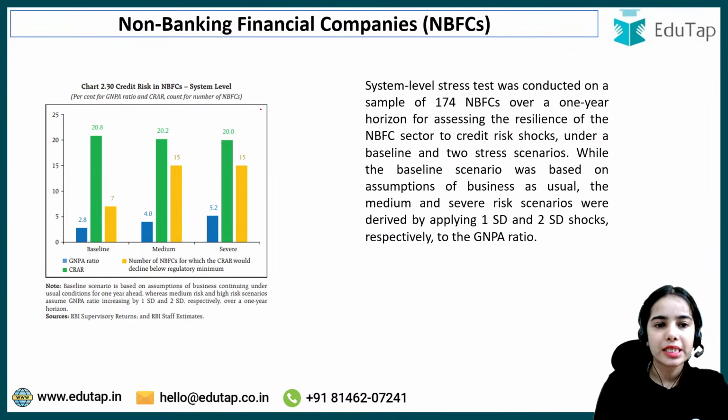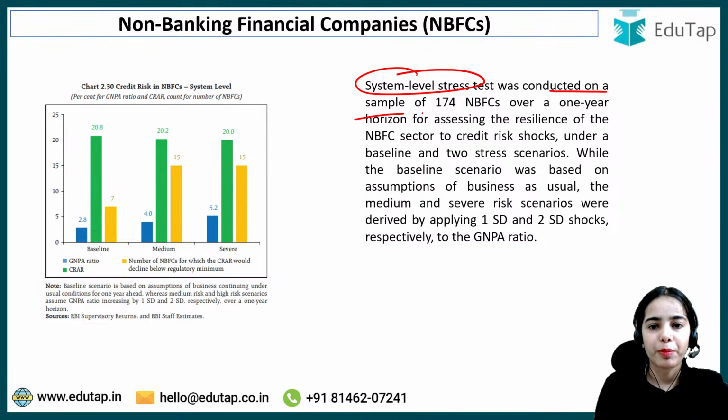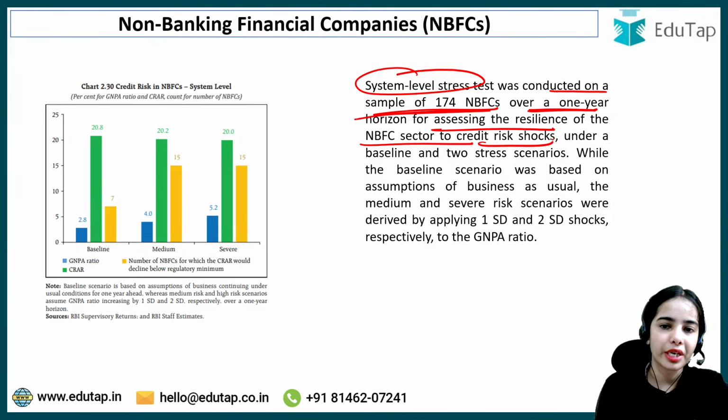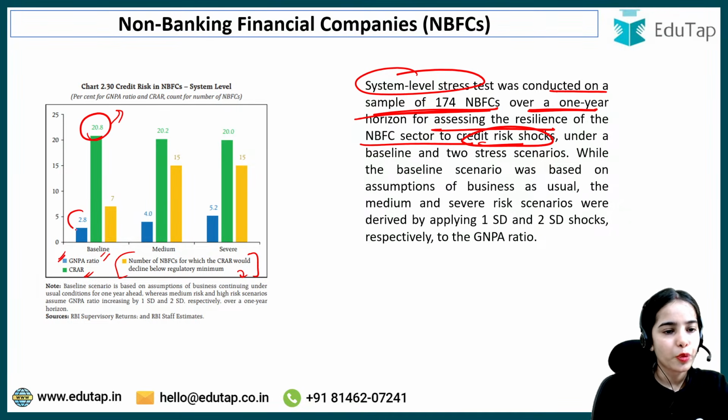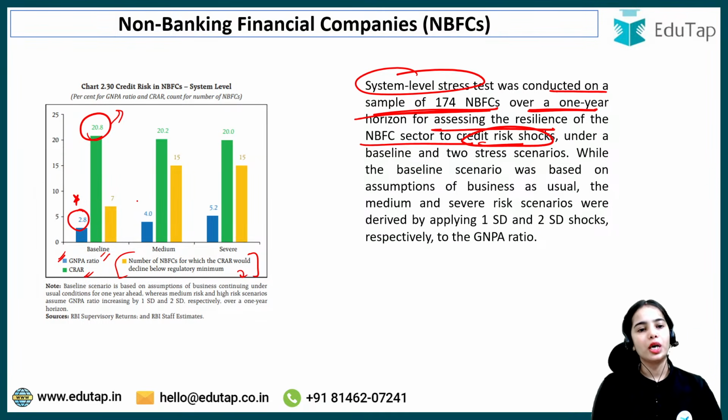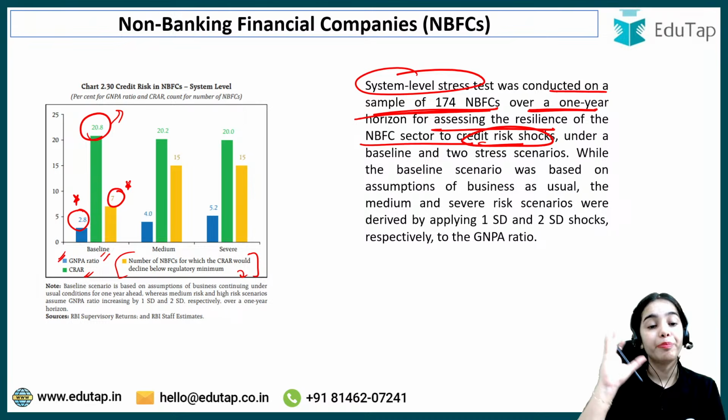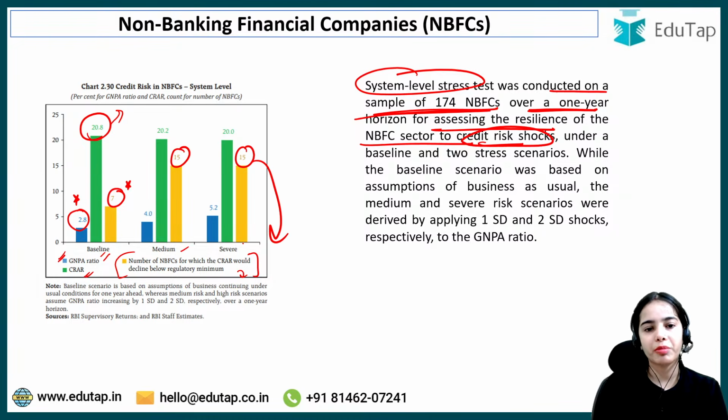Now coming to the stress test. A system level stress test was conducted on a sample of 174 NBFCs over a 1-year horizon for assessing the resilience of the NBFC sector to credit risk shock. Here you can see the baseline GNPA ratio and the CRAR, and the number of NBFCs for which CRAR would decline below the regulatory requirement. In the baseline scenario, the GNPA ratio is 2.8%, and 7 NBFCs are considered to have the CRAR below the regulatory minimum, which will increase to 15 NBFCs in case of medium and severe stress.